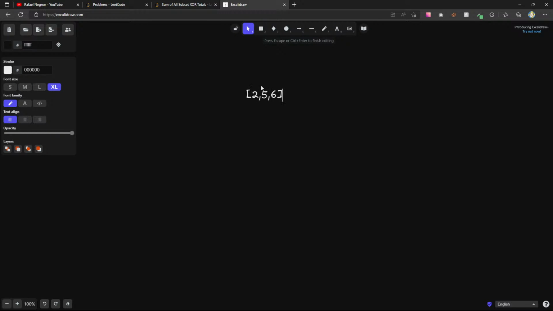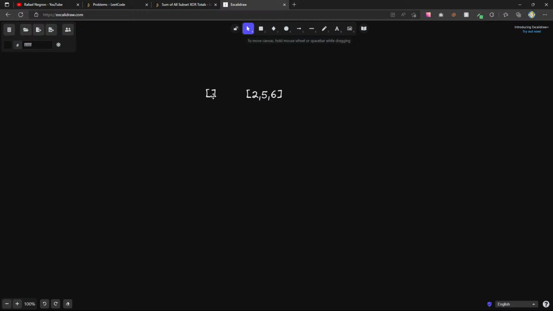Now what is it that we want to do here? If we're given an array like this, how can I generate all the subsets? Maybe the subset should be generated starting from an empty array. Let's say something like this. I'm going to have this 2, 5, 6 up here.